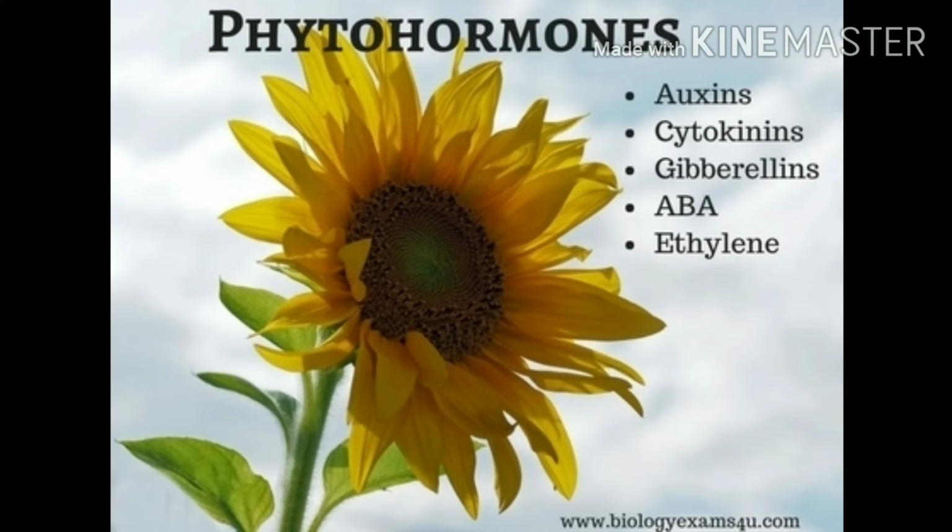I have designed a formula for you to learn by heart. Learn the formula CAGE: A-C-A-G-E, cage. Now what is the full form? A is auxin, C is cytokinin, A is abscisic acid, G is gibberellins, E is ethylene. About ethylene, not so much is given in your NCERT, but you must know about it.